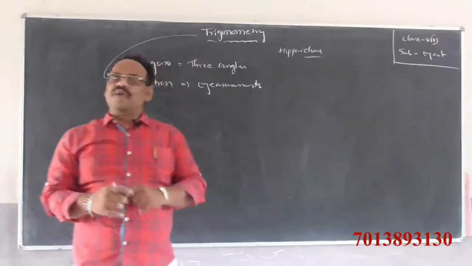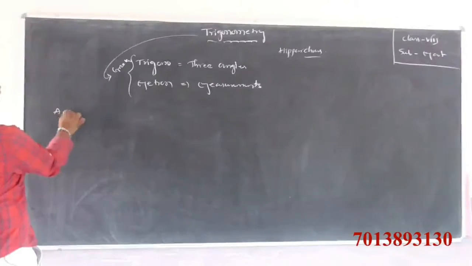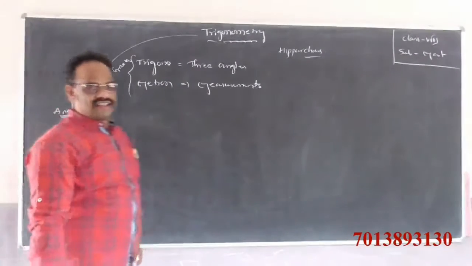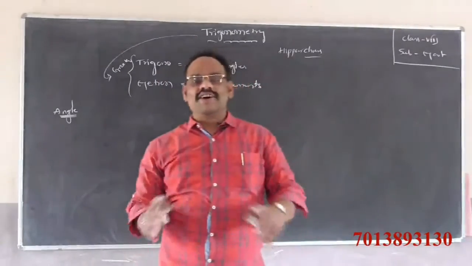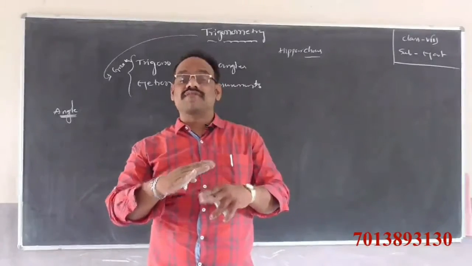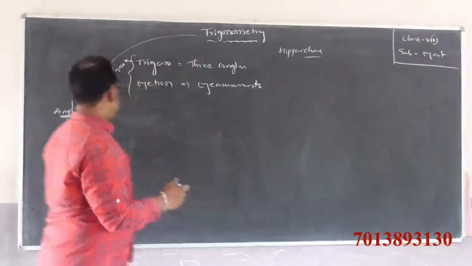So first of all, what is an angle? Angle means the amount of rotation of a revolving ray with reference to a fixed ray. The amount of rotation of the revolving ray with reference to the fixed ray is called an angle.